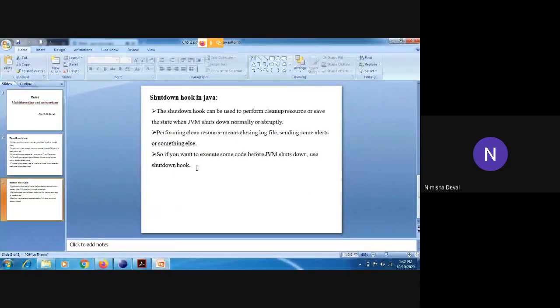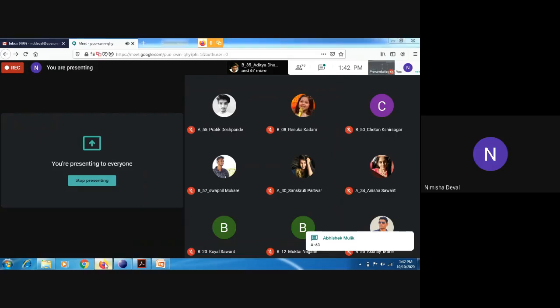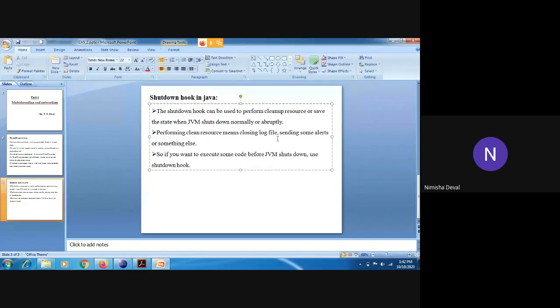Now I will move towards the next part, that is the shutdown hook in Java. The shutdown hook can be used to perform resource cleanup or save the state when the JVM shuts down normally or abruptly. Performing cleanup means closing log files, sending some alerts, or something else.